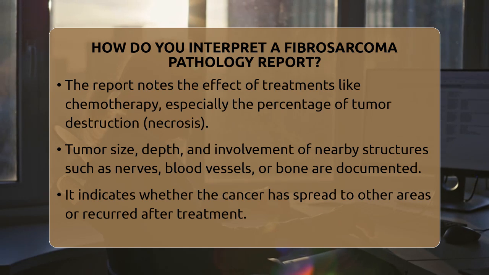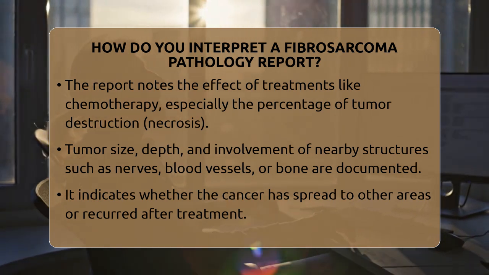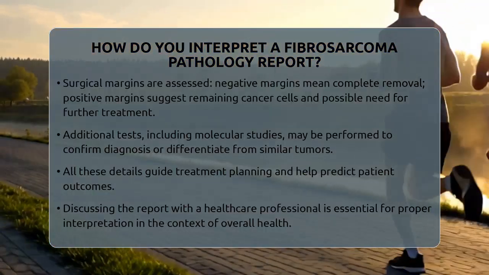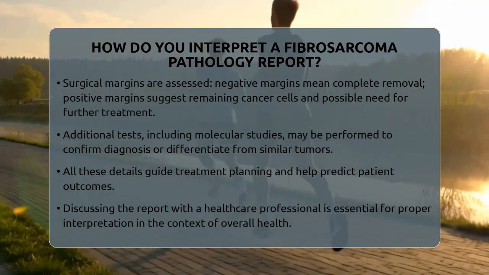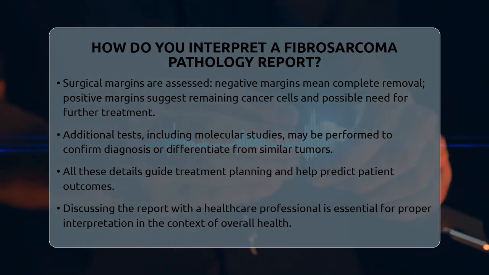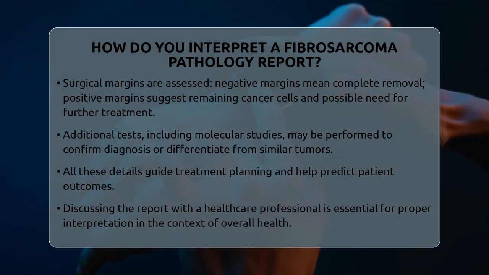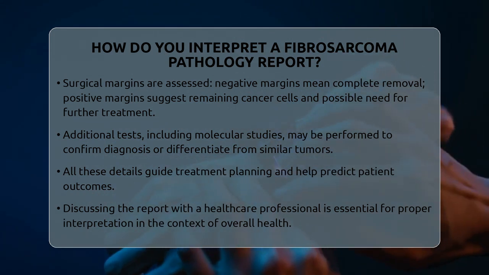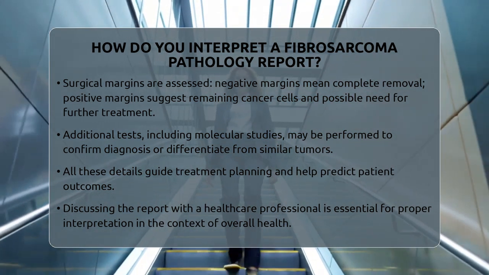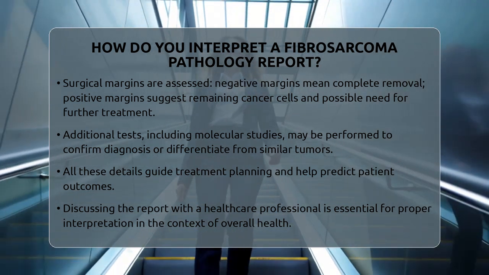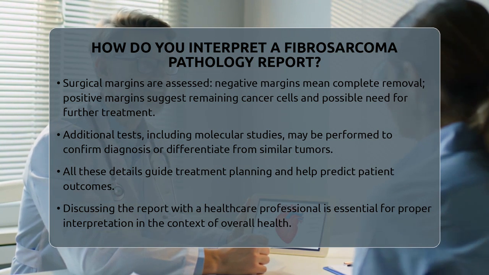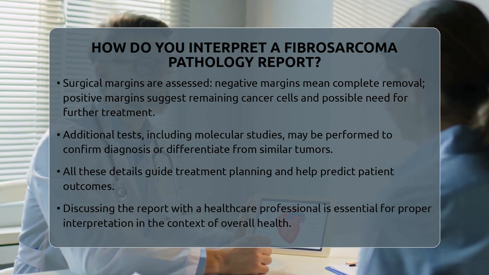If the tumor was completely removed with no cancer cells at the edges, it is called a negative margin. If cancer cells are present at the edges, it is a positive margin, which may mean additional treatment is needed. Finally, the report might include results from additional tests, such as molecular studies, to confirm the diagnosis or rule out other similar tumors. All these details help doctors decide the best course of action and give a clearer picture of what to expect.